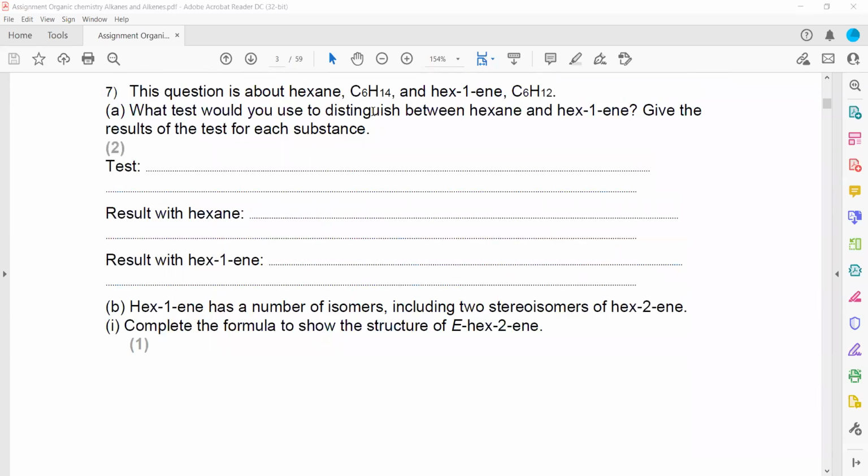This question is about hexane, which is C6 and H14, and hexene, which is C6 and H12. What is the test to distinguish? One is alkene, another one is alkane. So we can add bromine water.